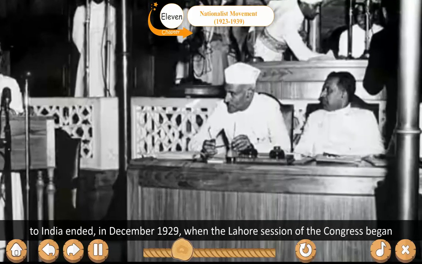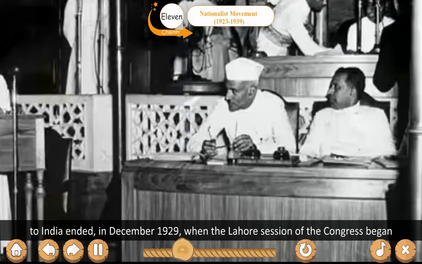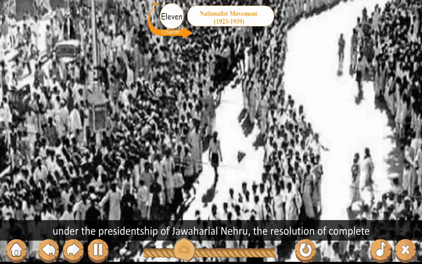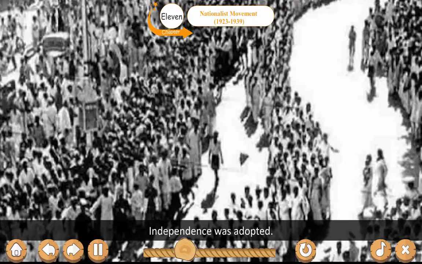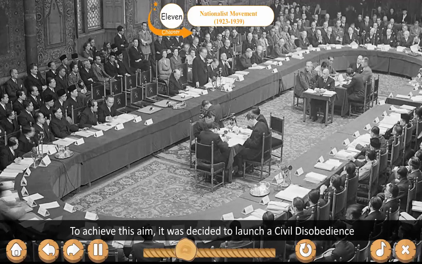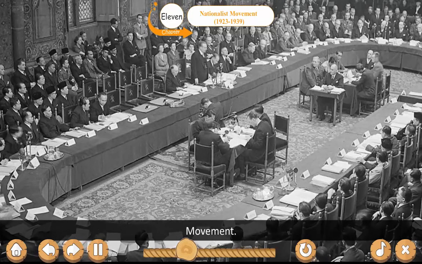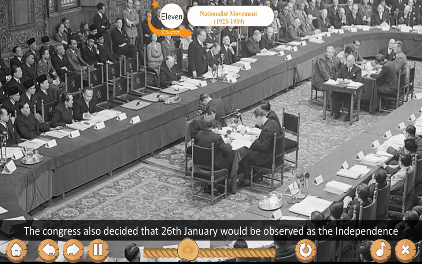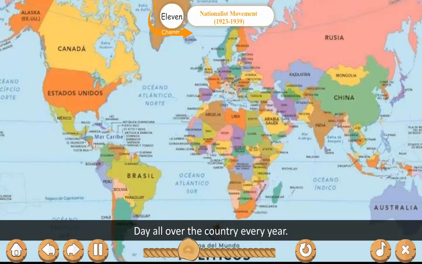As the 1 year ultimatum given to the British government to grant dominion status to India ended in December 1929, when the Lahore session of the Congress began under the presidency of Jawaharlal Nehru, the resolution of complete independence was adopted. To achieve this aim, it was decided to launch a civil disobedience movement. The Congress also decided that 26th January would be observed as Independence Day all over the country every year.